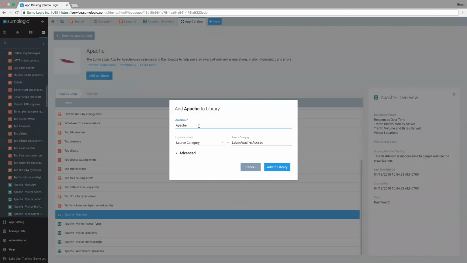As you can see, there were a lot of Apaches, so I'm going to go ahead and just give it a name that's hopefully unique. So I don't think there's a AAA Apache yet. And I'm going to click Add to Library. It's going to take a moment to run.